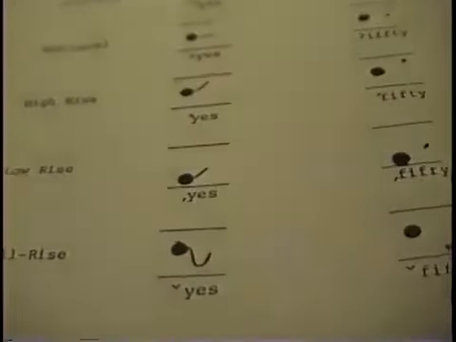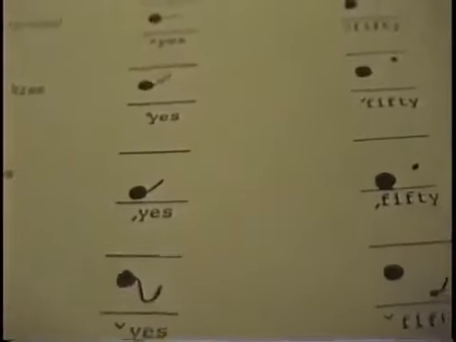The high rise, which really can start anywhere but ends pretty high. Let's take this one here that starts in the middle and goes high. Yes. And then the low rise, which starts at the bottom, goes to the middle. Yes. Do them again, the high rise. Yes. And the low rise. Yes. Okay. And lastly, the fall rise starts in the middle, goes down, and comes up again.